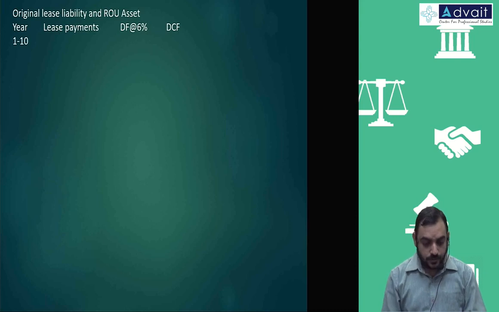And no other adjustments, so we can say ROU asset also. Year 1 to 10, lease payment 1 lakh. Then the discounting factor we already calculated. Same number only, no? Question number 28. 7.36. So that number only we can make use of. 7,36,000.